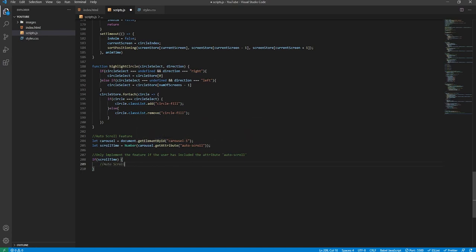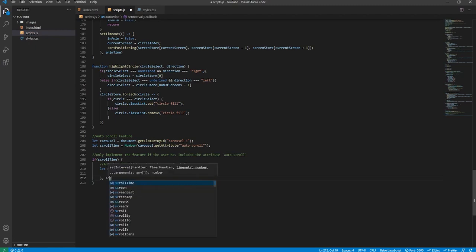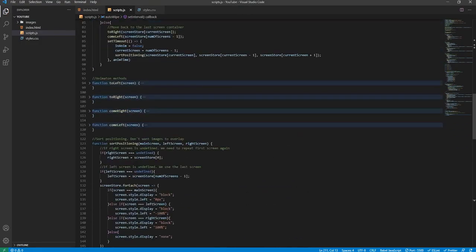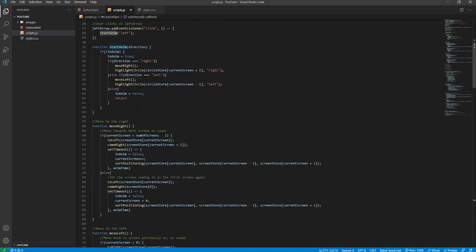So we'll say auto scroll will be set up the very first time, and what I'll say, I'll declare a variable, and this will be setInterval, and the function, well, the callback inside will be invoked every scroll times. In this instance, that'll be every 7 seconds, and we'll say startAnim to the right. So that will simply, remember this function above, it'll be this function all the way up here, so it will just move towards the right.